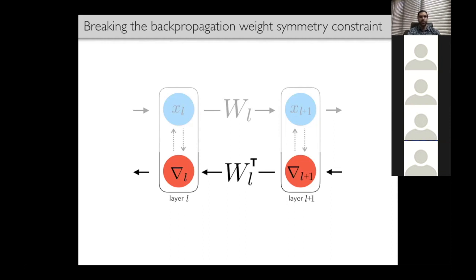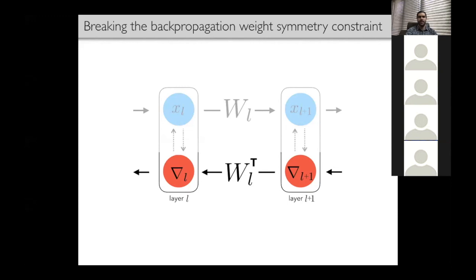Now, under this framework, we can break the weight symmetry constraint by substituting the transpose of the forward weights with a different weight matrix B_L. The error signal computed at the end of the network will be the same, but once it is propagated backwards through the network, it is no longer an exact gradient of the loss function with respect to the forward weights, since it involves transformation by different weight matrices. We call it instead a pseudo gradient, but importantly, this can still be used to update the forward weights. The question that arises now is how should the updates to backward weights be conducted? That is, what should the dynamics on these backward weights be?